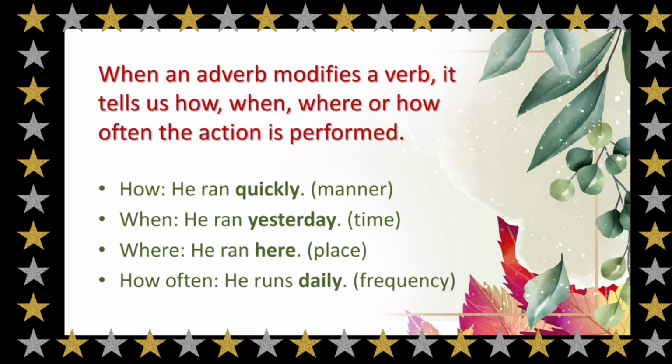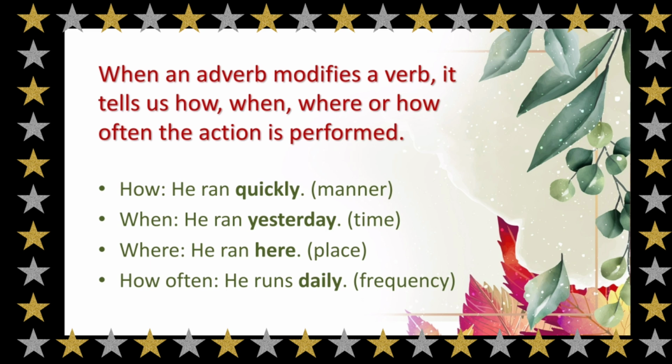Now let's look at some examples to understand this. If somebody is telling you that he ran, your question could be how did he run? And then the response will be he ran quickly. This kind of adverb is known as an adverb of manner, which tells you how an action took place. Similarly, if you ask when did he run, the response can be he ran yesterday. So, this adverb tells you the time when the action took place. Such an adverb is known as an adverb of time.